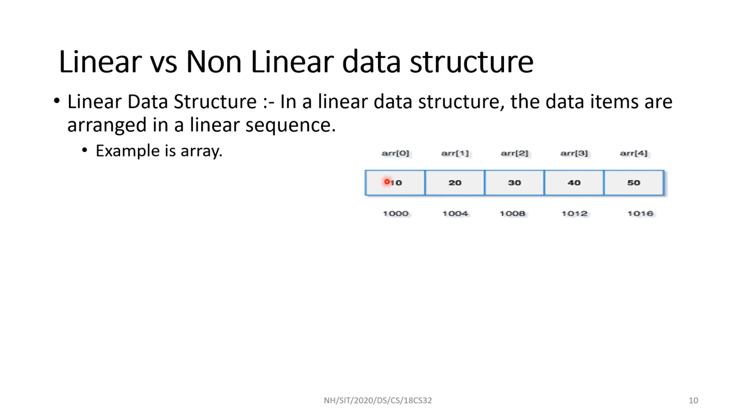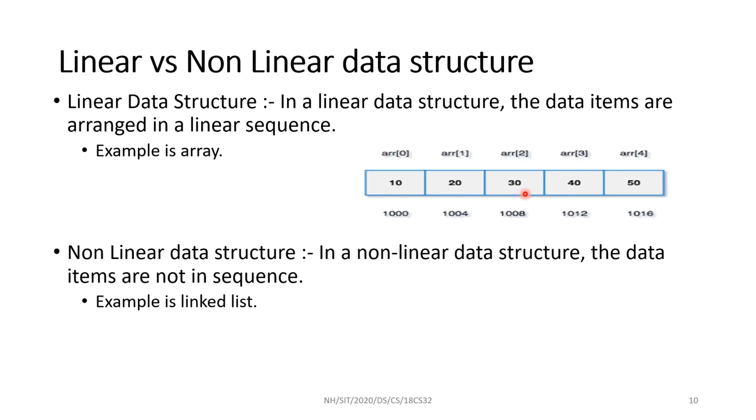So the first item takes 4 bytes, 1000 to 1003. The second data takes another 4 bytes, starting from 1004, 1005, 1006, 1007, then 1008 for the third, 1012 for the fourth, 1016 for the next item. So these are indexed as 0, 1, 2, 3 with one common name called array. So this is an example of a linear data structure.